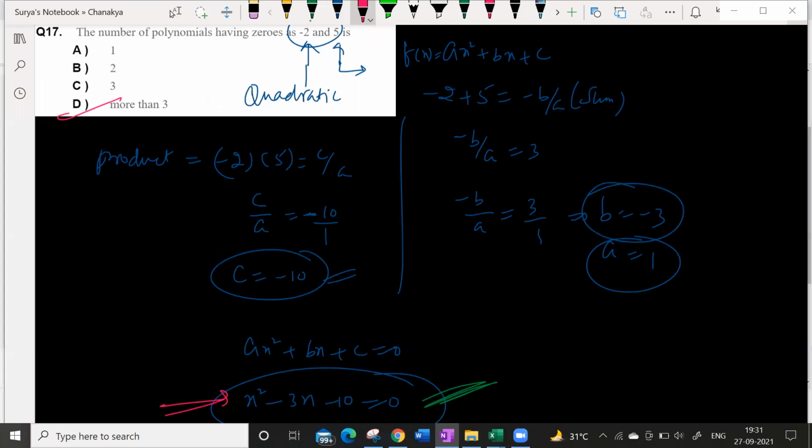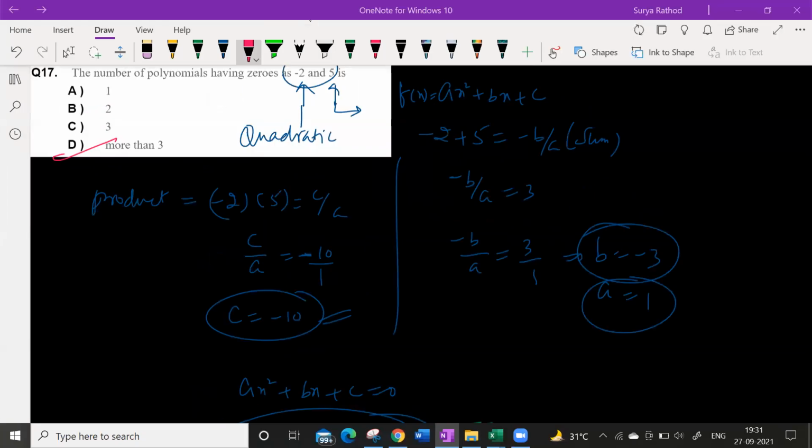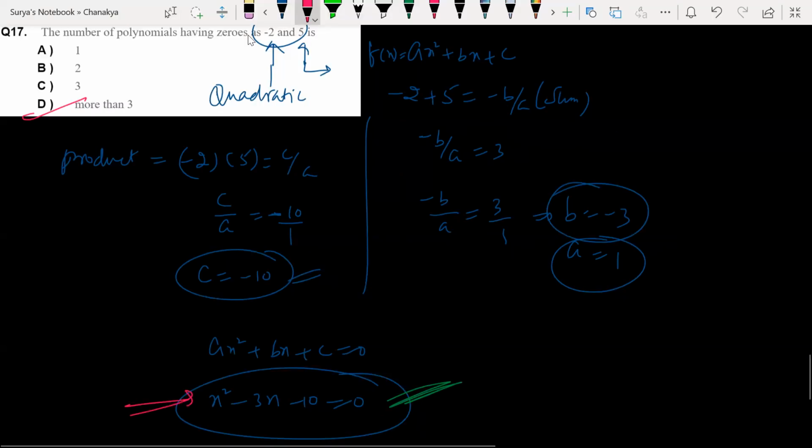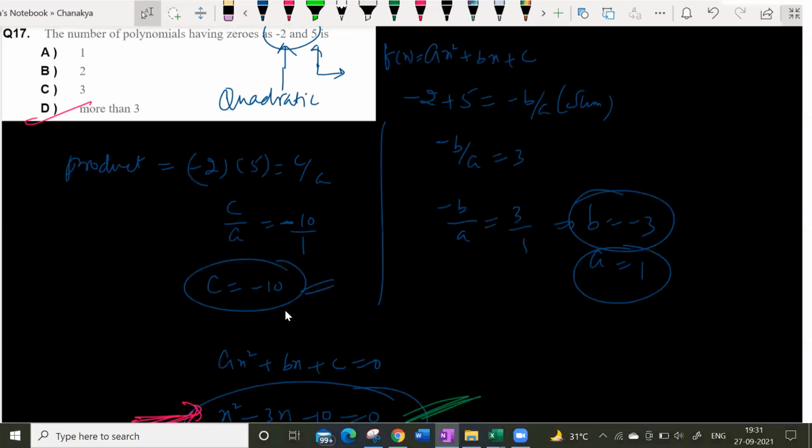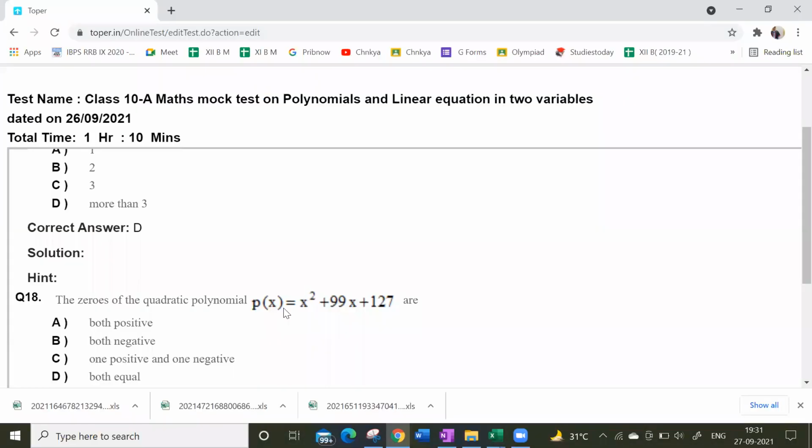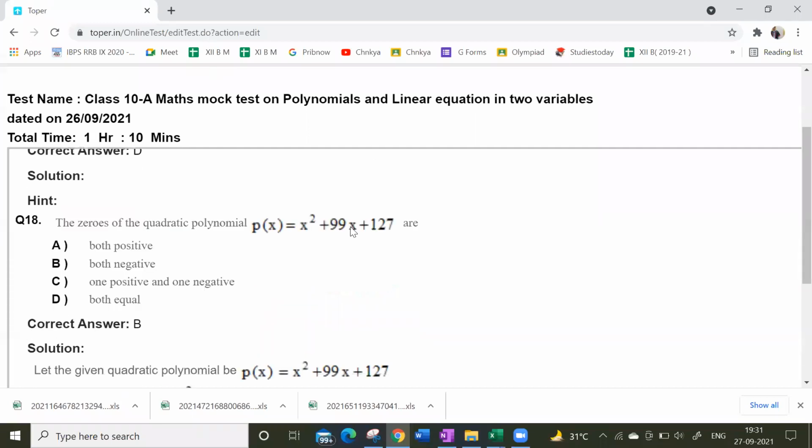Yes or no? There are plenty of equations which make your quadratic equation possible. So more than 3 is the right answer. Correct, no wrong. Right only. Very good question. Yes, next.